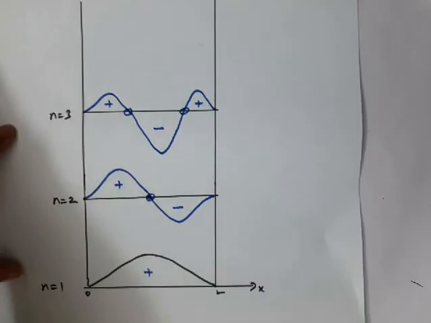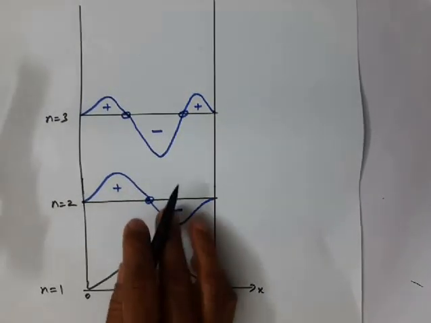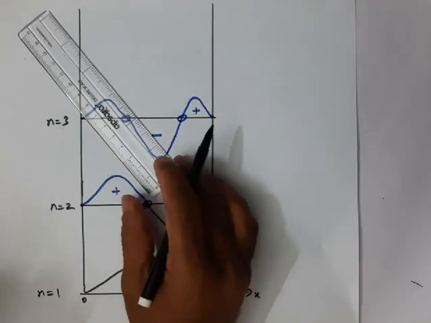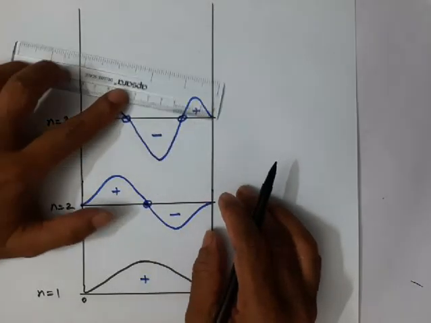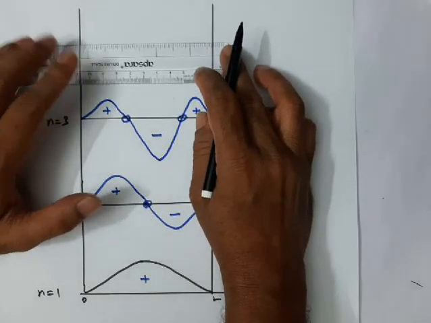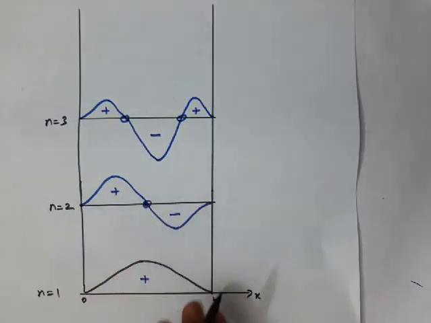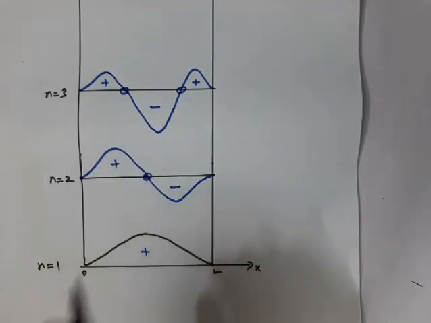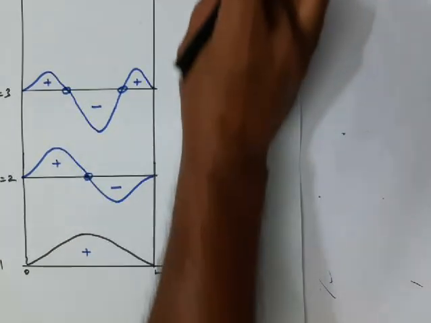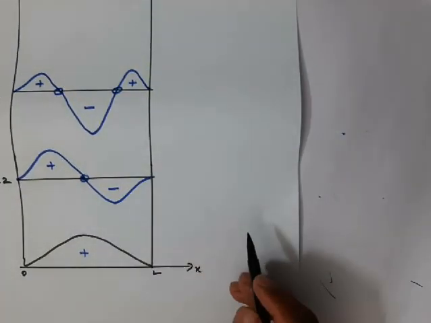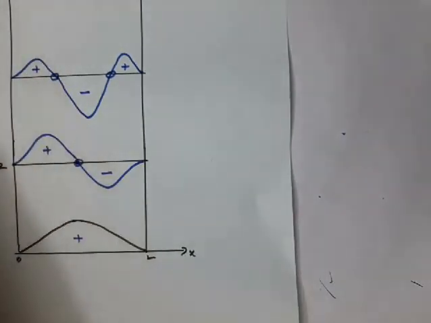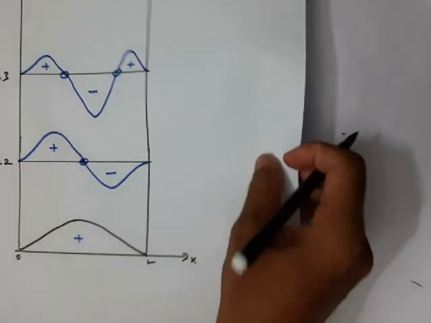If you go to n equal to 4 level, how will the wave function appear? In a similar manner, we have to plot for the other functions. So without doing that, let me give you the probability plot so that you can easily understand this. How will the probability plot appear? Let me draw it here, in the same graph.